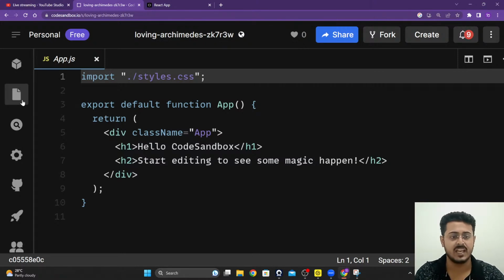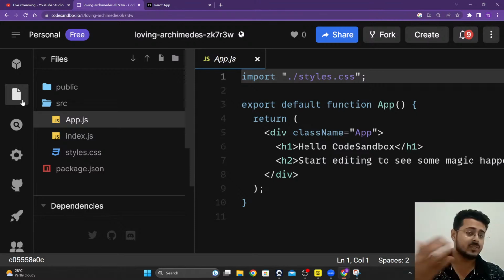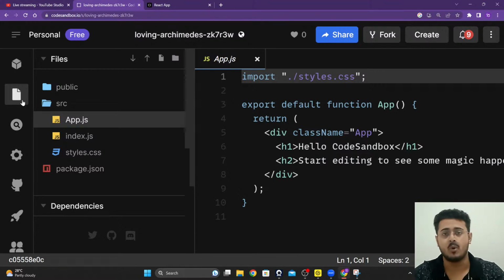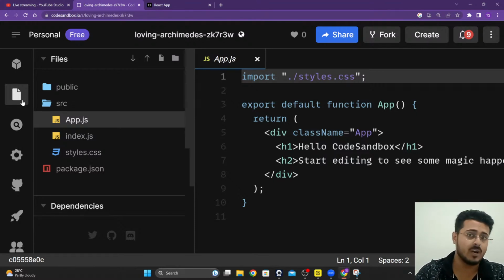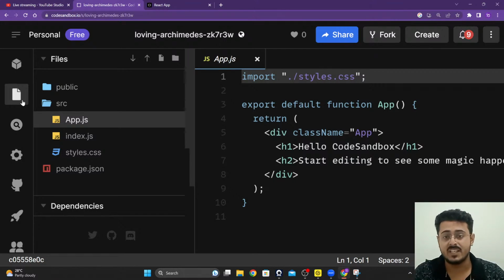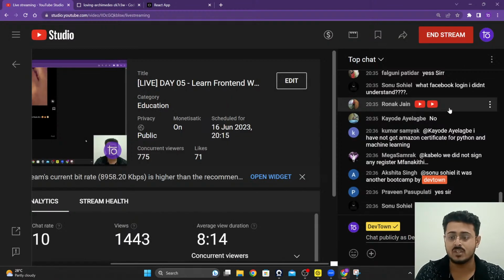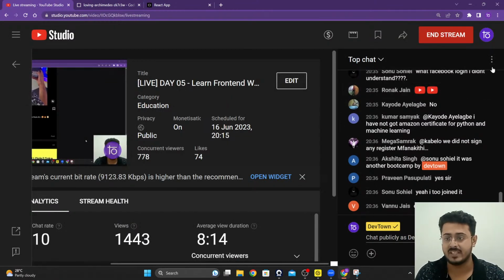Next, we need to delete some files, modify some files itself. So we are again going to click on the explore button. Please do remember one thing again, guys, do not code along with me. If you're trying to code along with me, you will not be listening to me carefully. You will be missing out on steps itself, and I don't want that for you. So please listen to what I'm saying, write down some notes if you want, but do not code along with me. This video is available with you guys with lifetime access. You can come back to this video, scroll it back, watch it again at any particular point of time. So please don't code along with me. Listen to me very, very carefully itself.